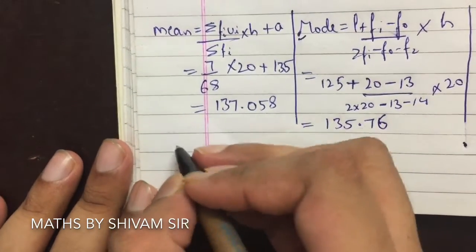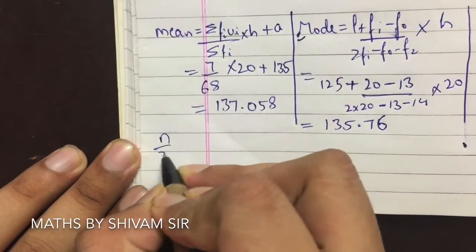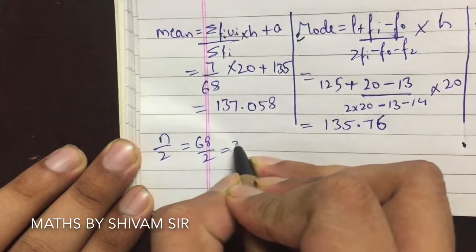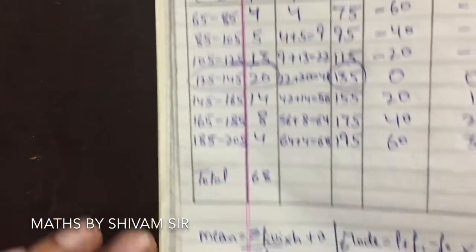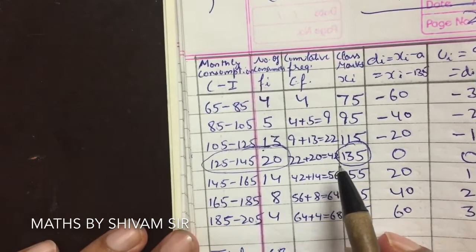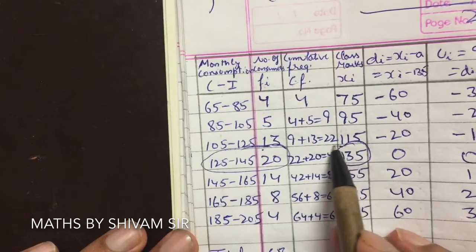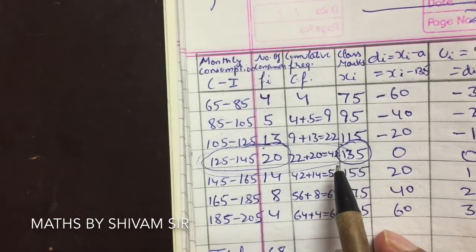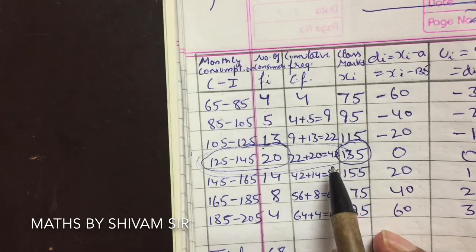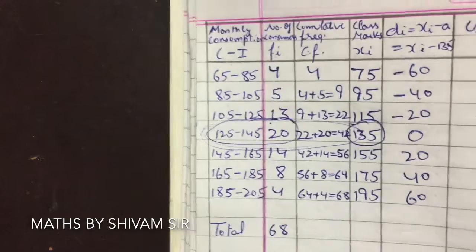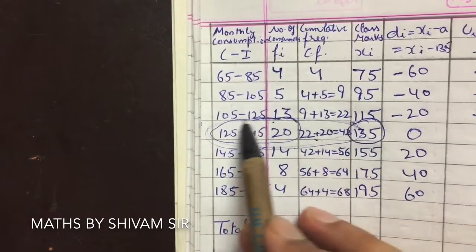So n by 2 is equal to 168 upon 2, which is 84. Here 84 will lie in this class, so this will be the median class. The cumulative frequency just greater than 84 is 42, so this will be the median class.